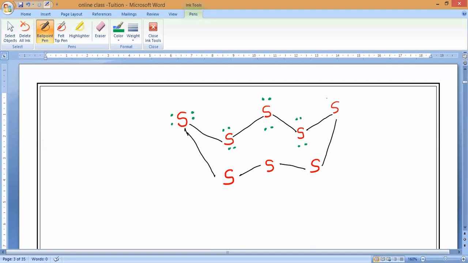So this electron dot structure has another name, called the Lewis structure. What should we call it? Lewis structure. Understand? I think you may have studied it as a Lewis structure. So listen very carefully and write it. This is called the Lewis structure.